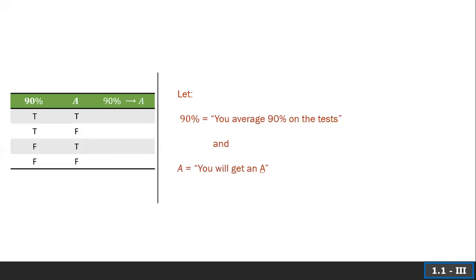Considering one more scenario here, I'm going to change this up so we can read it better. Note I'm breaking the rules here. I'm not using lowercase letters. This is just for this one example to help really illustrate what's happening here.